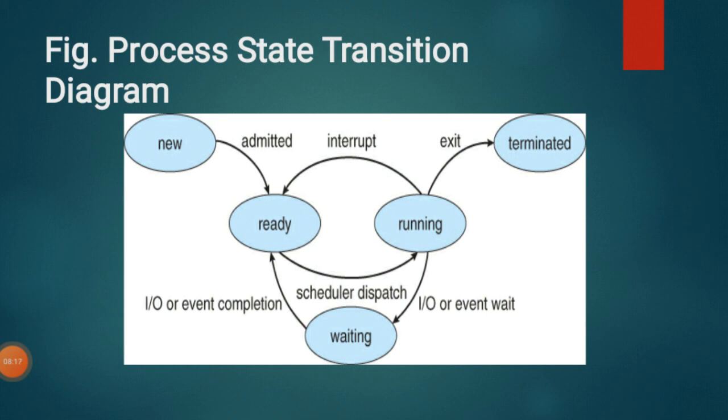Whenever any interrupt occurs, it goes back to the ready state. Once the interrupt has been handled by the processor, the same process is dispatched again by the scheduler, and it will go to the running state. Clear? So when any interruption occurs, the current process goes back to ready.